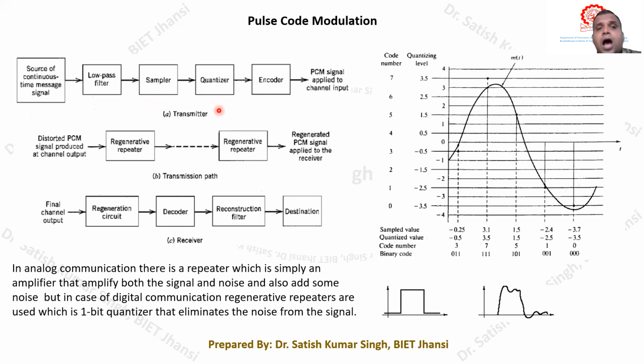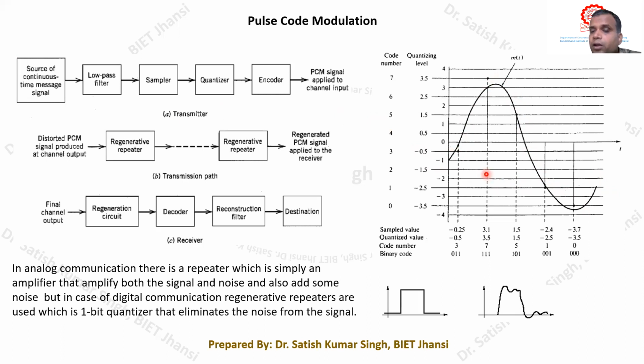Now after having the quantized signal, the next step that we need to perform is to encode the quantized levels. So what do we mean by encoding of the quantized level? Just try to see from this particular picture. Let us suppose we have a message signal which is defined like this, and this is our analog signal, a band limited analog message signal.